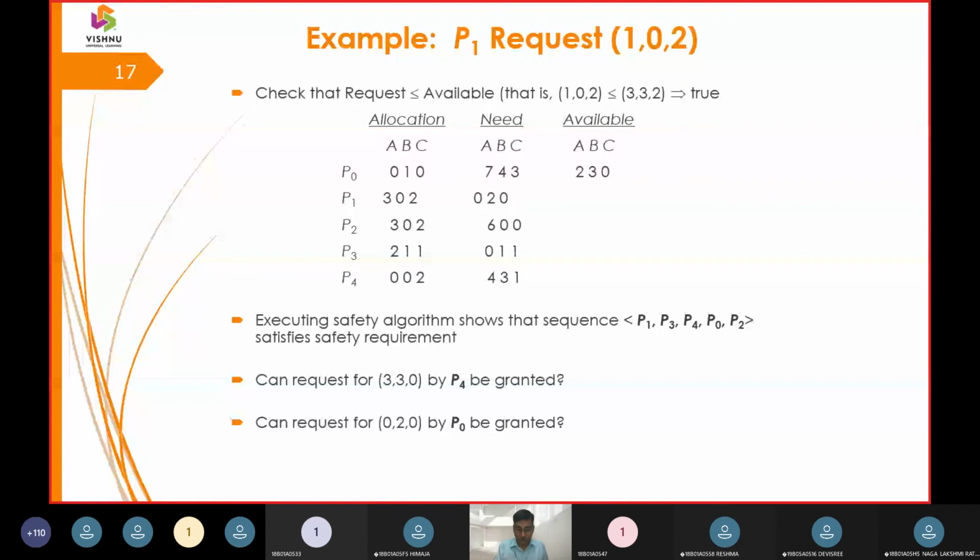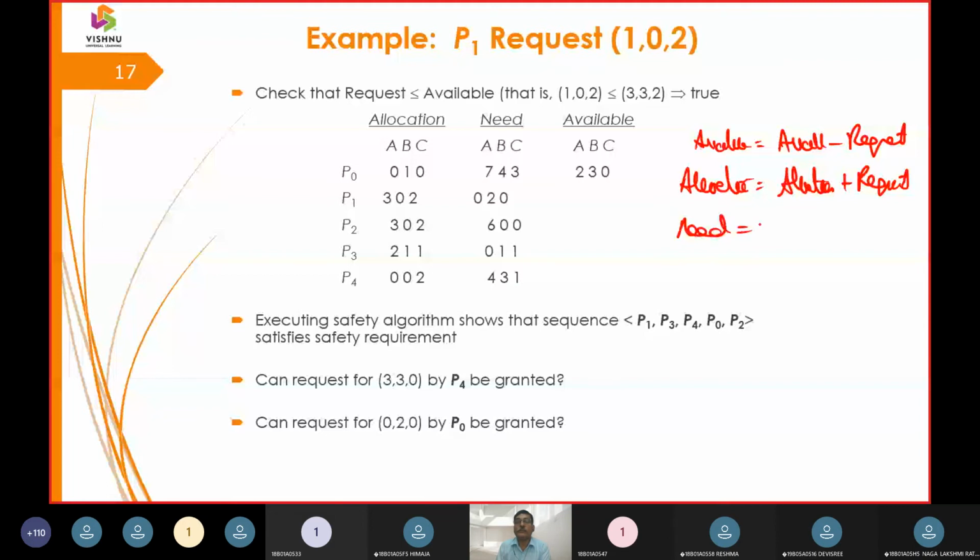So what is the second part? Available is equal to available minus request. Then the second one was allocation is equal to allocation plus request, and the third part was need is equal to need minus request.